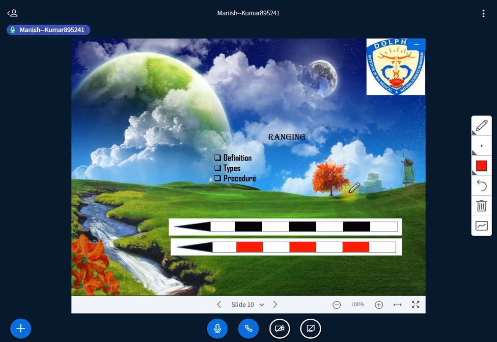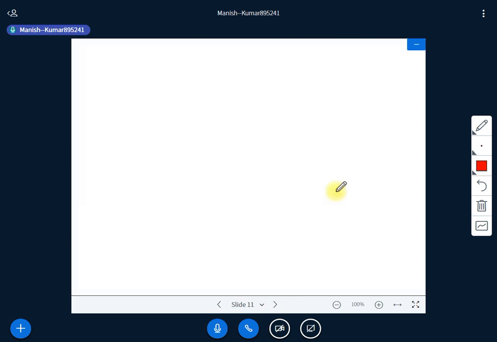Now we need to discuss the concept of ranging. As I understood, all of you are familiar with this instrument, which I have already explained: it is called the ranging rod. When you are conducting ranging activity for a survey, we have to use these ranging rods. We will discuss the definition, types, and procedure related to ranging. So let me move towards that.